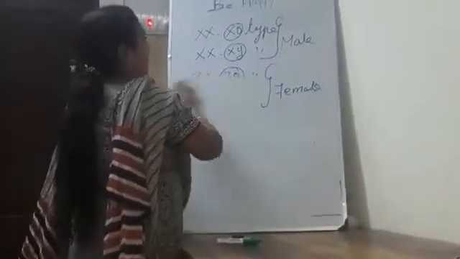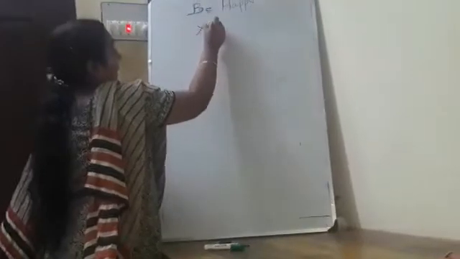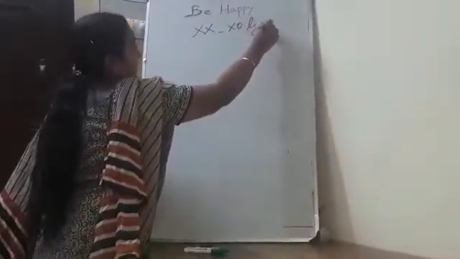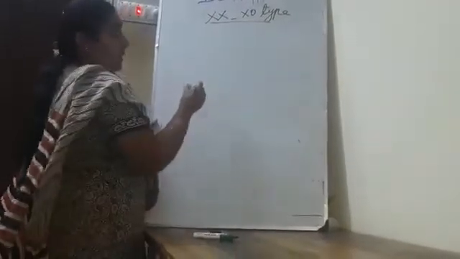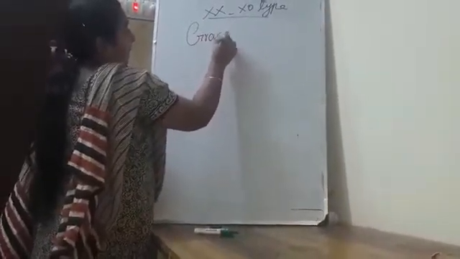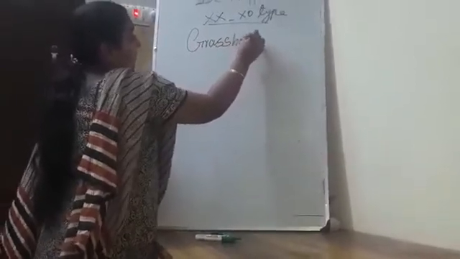First we have to study the XX-X0 type of sex determination. Mainly it is present in grasshoppers.